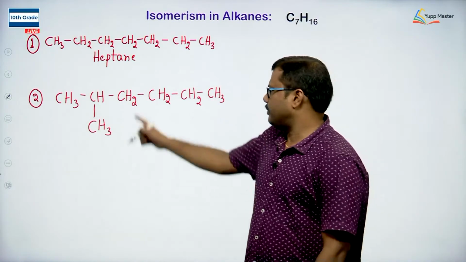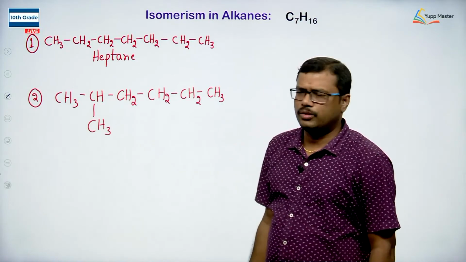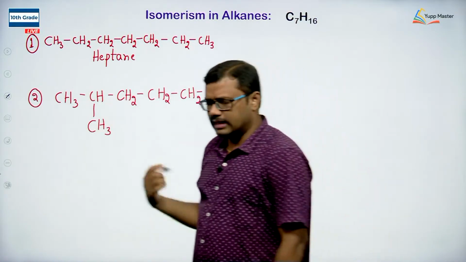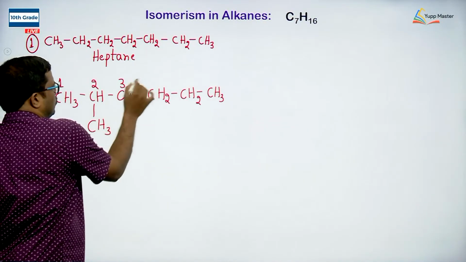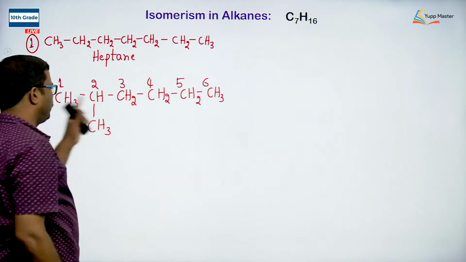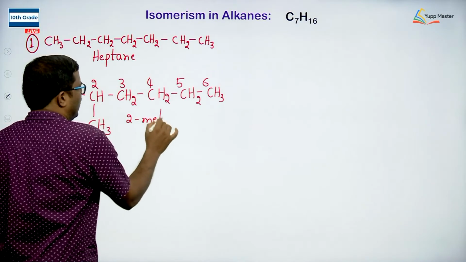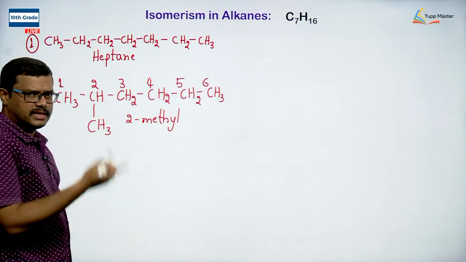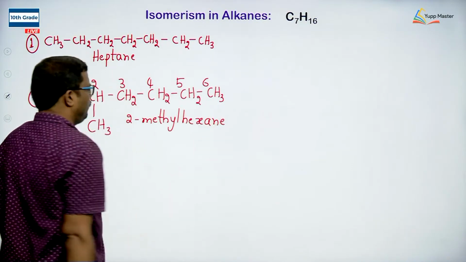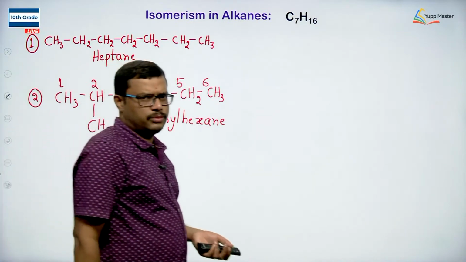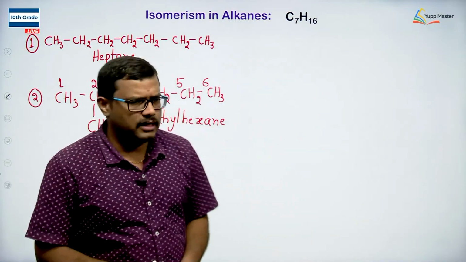Now, if you want to name this carbon chain, you have to select the continuous carbon chain having the maximum number of carbon atoms and number it. We can number the carbon chain from left to right. At the second position we have methyl, so we can write the name of this compound as 2-methyl hexane. Hexane is the parent name and one substituent is present at the second position. Right. Is there any possibility with the 6 carbon chain?